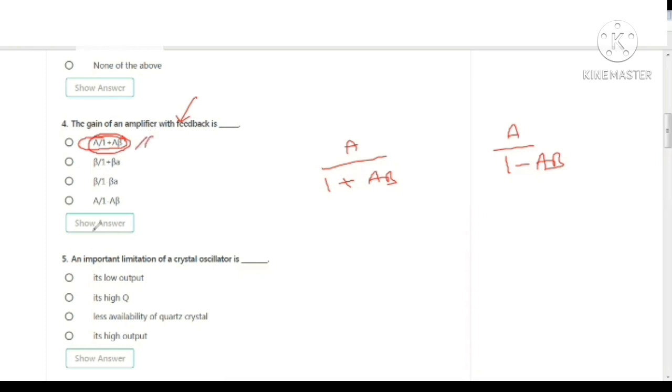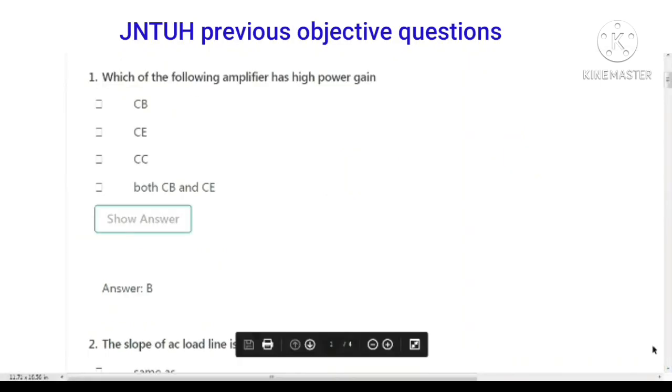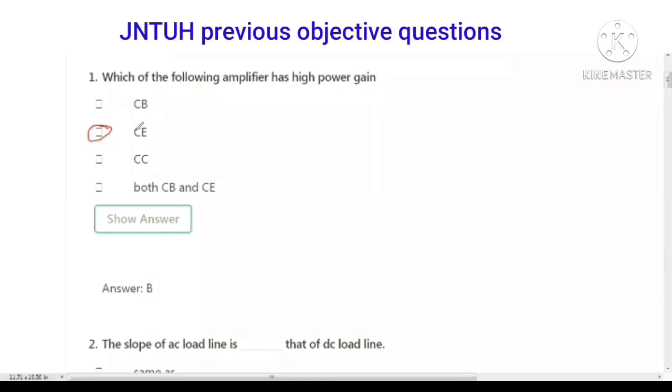Next, an important limitation of a crystal oscillator is its low output. This is the answer. Next question, which of the following amplifiers has high power gain? The answer is common emitter amplifier. The common emitter amplifier has high voltage gain and high current gain, so it provides high power gain.